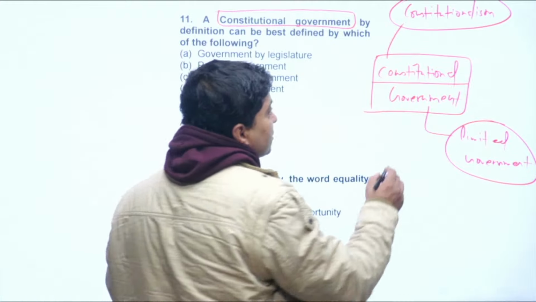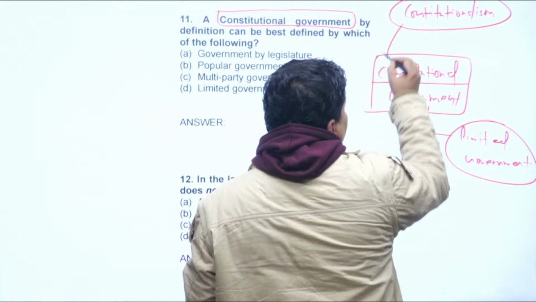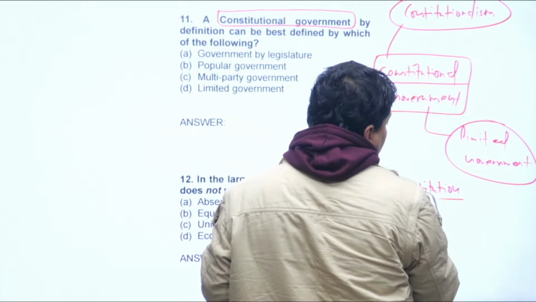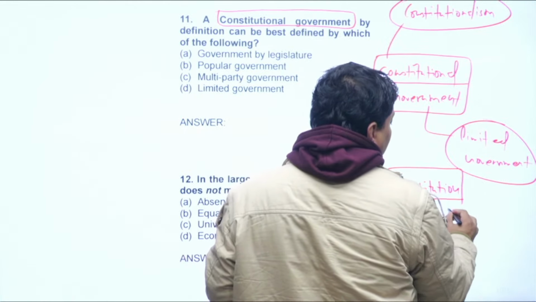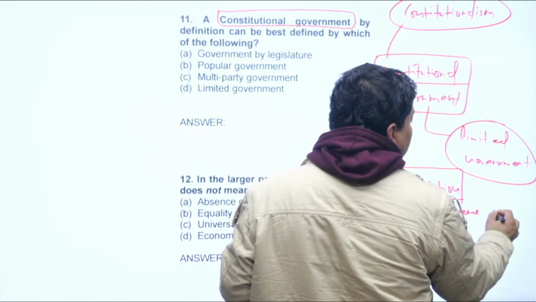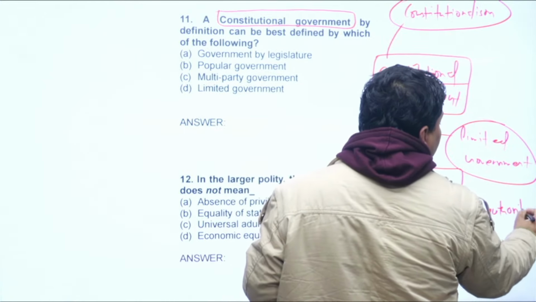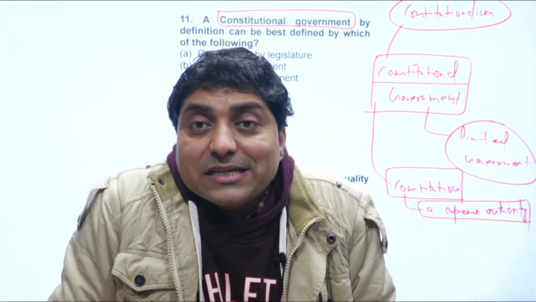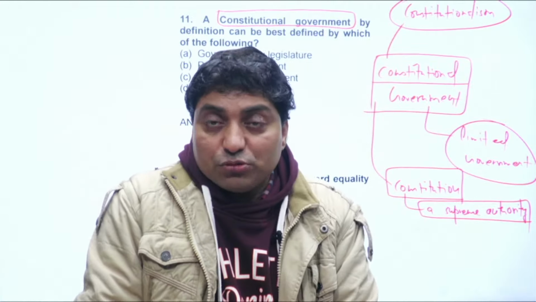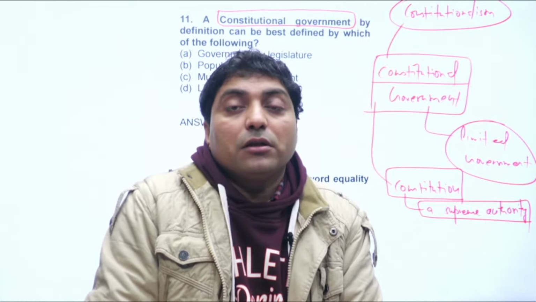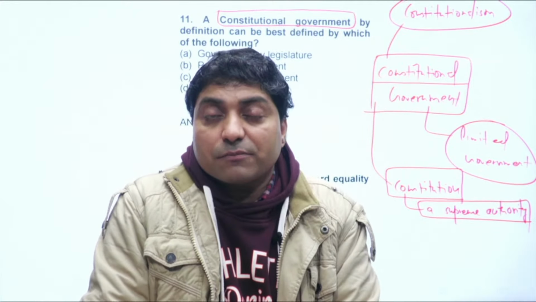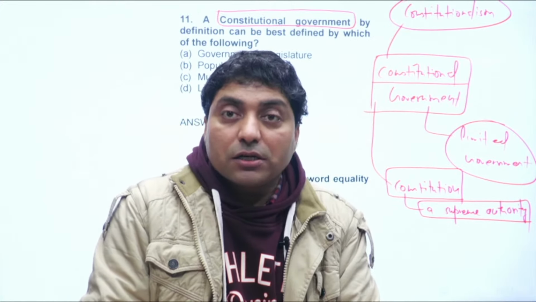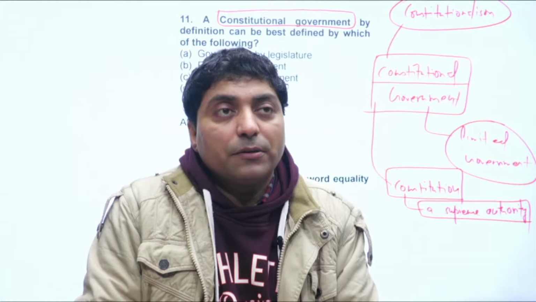And in constitutionalism, constitution is understood as a supreme authority, right? A supreme authority. However, constitution can be changed, but once it is changed, when laws are framed, now everyone, each person, each institution shall subordinate themselves under the authority of the constitution, right?